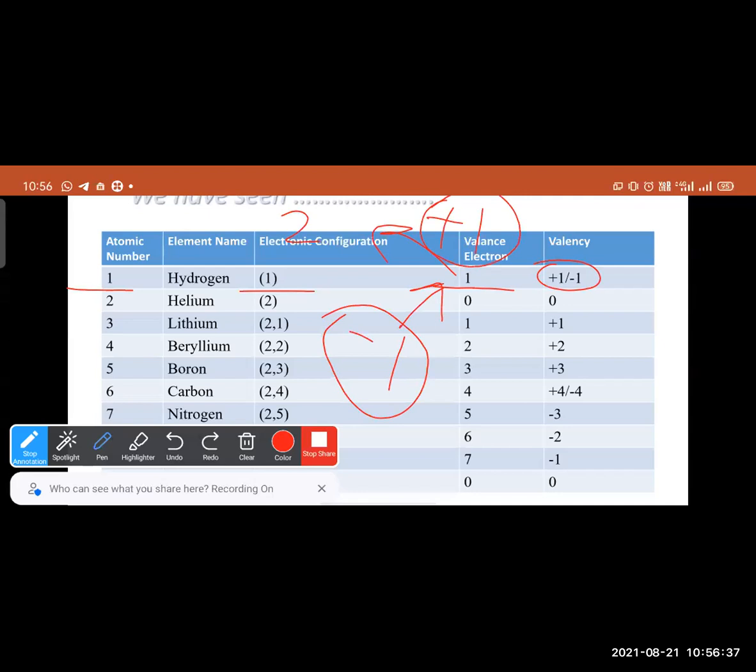But hydrogen has to decide. If hydrogen donates 1 electron, it will lose its identity. Therefore, it will never do this. But if it accepts 1 electron, it will complete its octet. So hydrogen will go for sharing. Hydrogen is always in sharing. Therefore, its valency will be ±1.